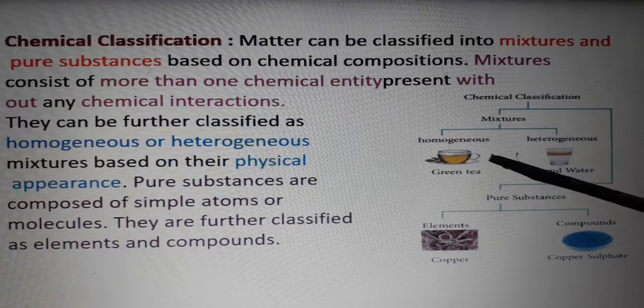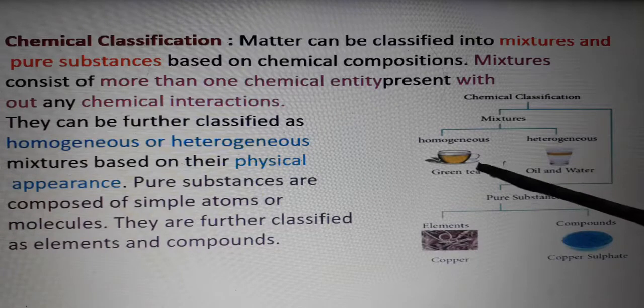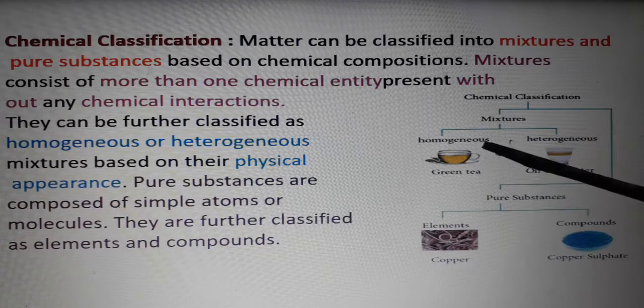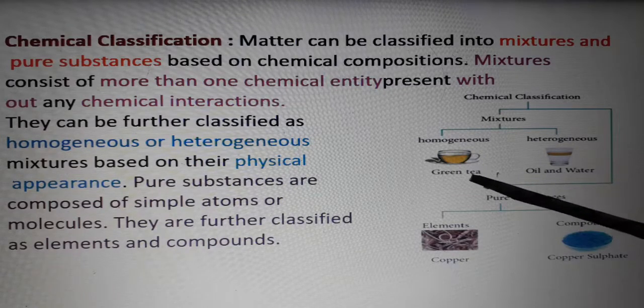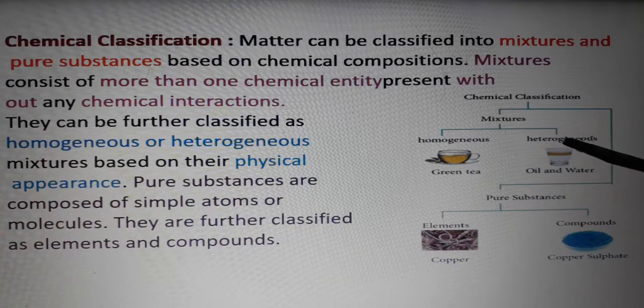What is meant by a homogeneous mixture? It looks like a single phase, that is a homogeneous mixture. For example, green tea. In a heterogeneous mixture, more than one phase is present. For example, oil in water. Oil in water looks like two phases are present.